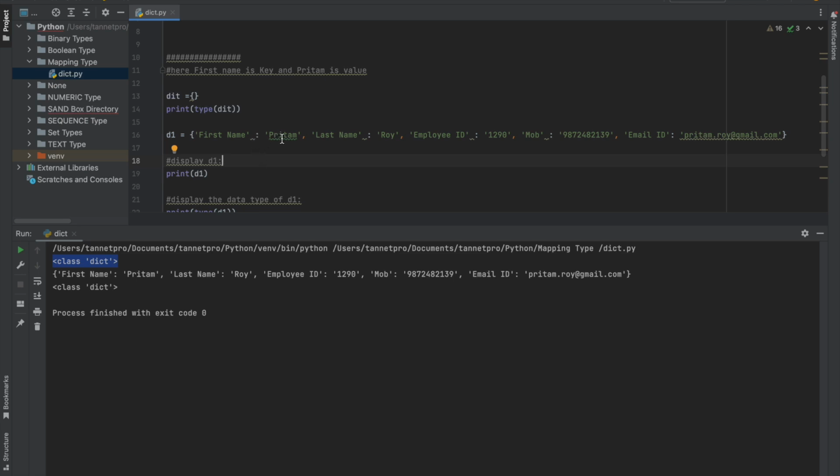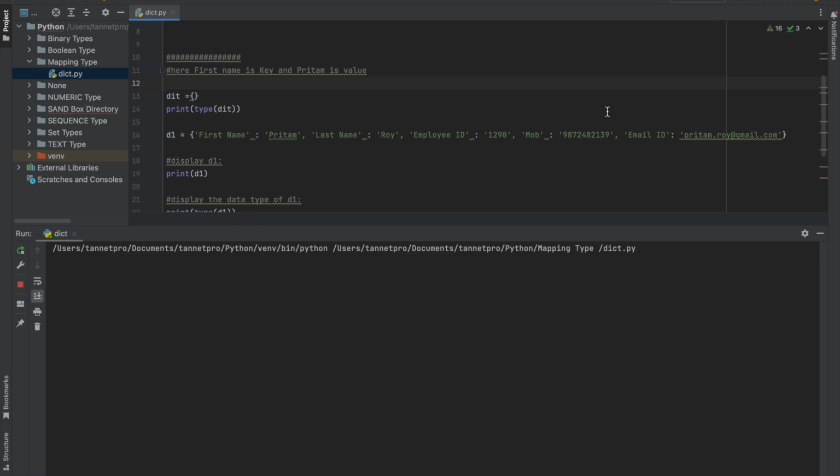Then put his first name, last name, employee ID, mobile number, and email ID, the full email ID, right? So this is a dictionary I have created with this command. Here the first name, always keep in mind, this is the important part, right? First name is a key, and whatever we are mapping against the key is called the value. So it's a key-value pair, we can say. Always we are trying to map.